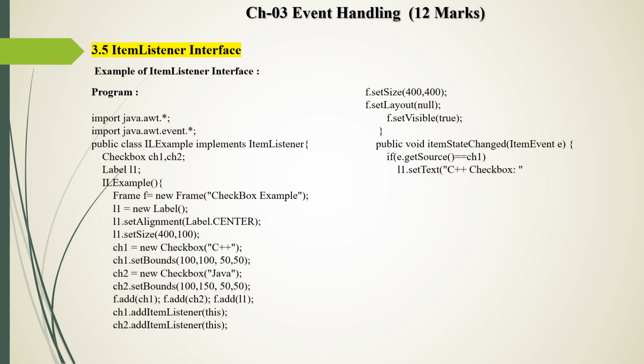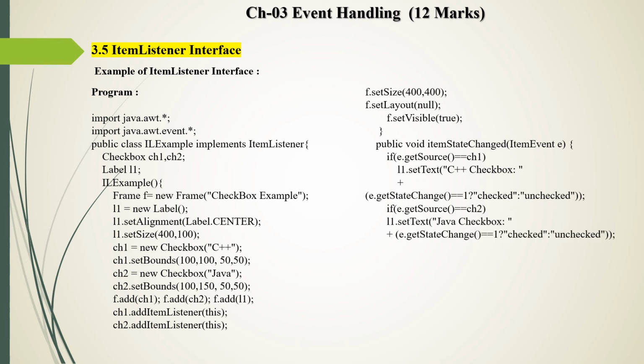This sets the label to the C++ checkbox message. Then this code checks if the getStateChange method is equal to 1, then the "checked" message is displayed, and if it is unchecked, then the "unchecked" message is displayed. So here we use the ternary operator. If this condition is true, then the value is "checked", and if the condition is false, then the value is "unchecked".